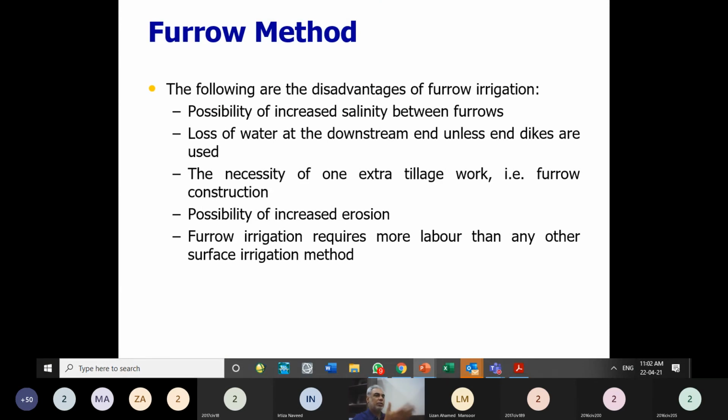We are applying water to the strip irrigation. We did not say that any high salinity will be there. The reason for mentioning the possibility of increased salinity is that some water evaporates from the ridges also. Although we have not applied water over there, the ridges will also get some seepage.